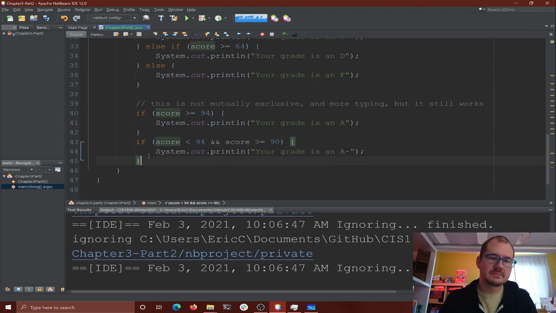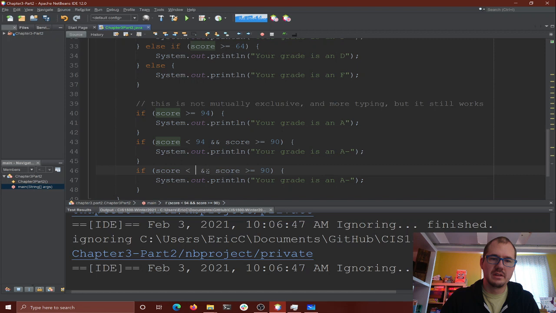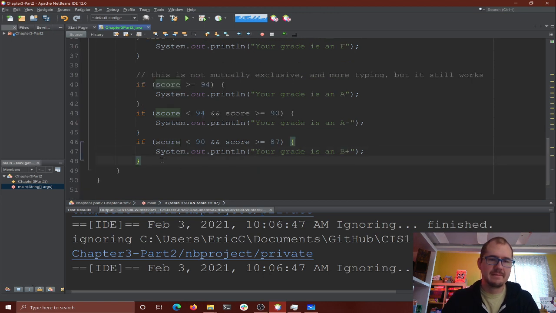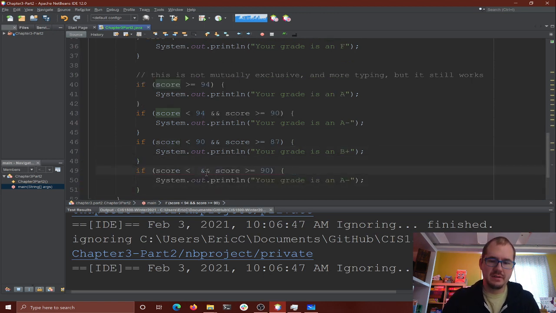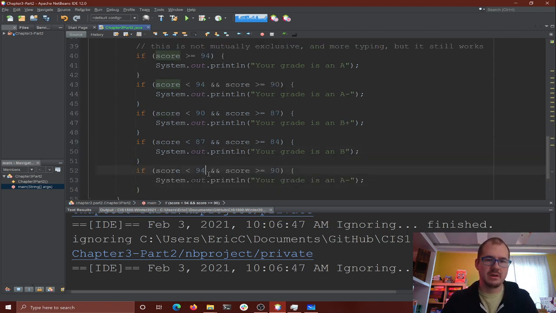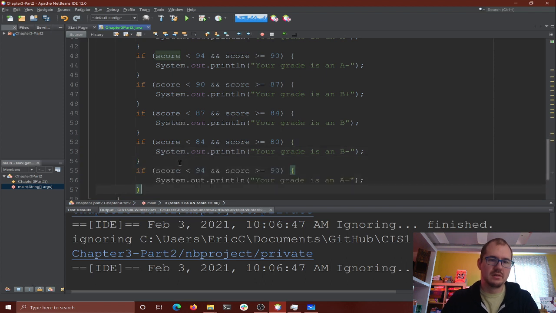All right. And we can just rinse and repeat. Then if we are less than 90, but greater than or equal to 87, that's a B plus. And then if we are less than 87, but greater than or equal to 84, that's a regular B. And if we are less than 84, but greater than or equal to 80, we're a B minus. And then less than 80, but greater than 77 is a C plus.